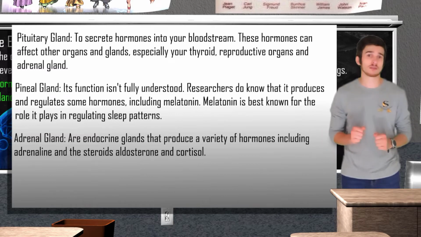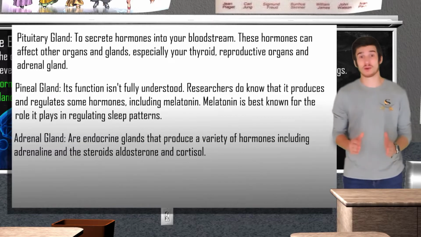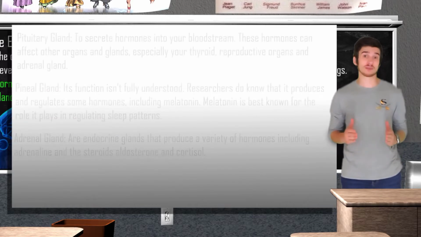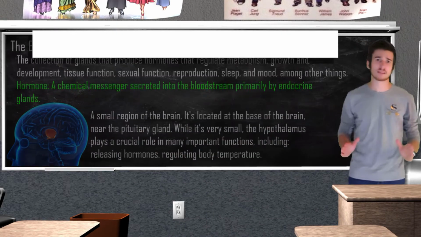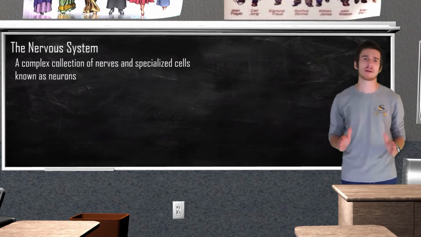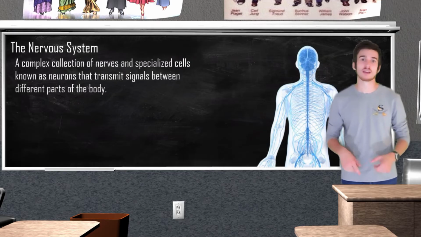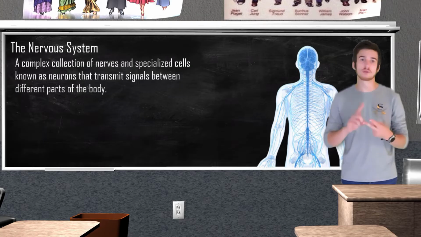The endocrine system does serve several other functions that I didn't really touch base upon, but for the most part, that's what you need to know about the endocrine system for AP Psych. The next system we are going to talk about is the nervous system, which is going to be the body's primary communication network. The nervous system can be divided into two sections: the central nervous system and the peripheral nervous